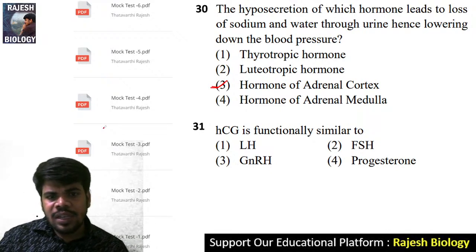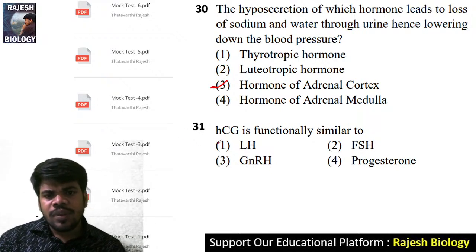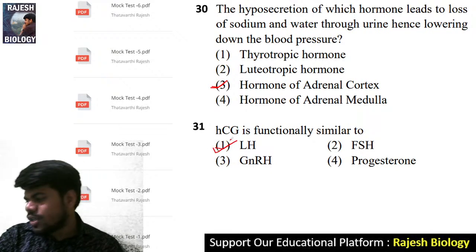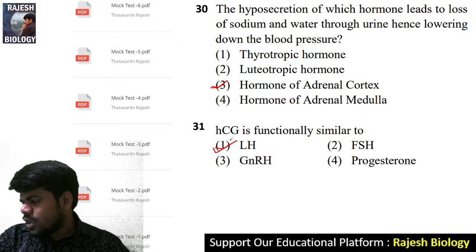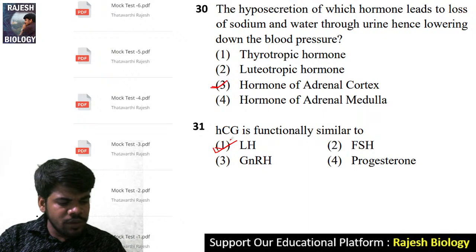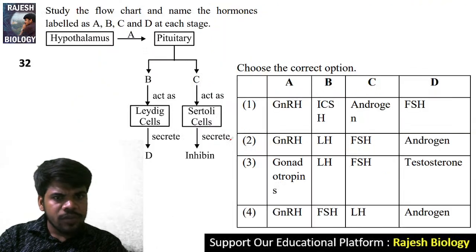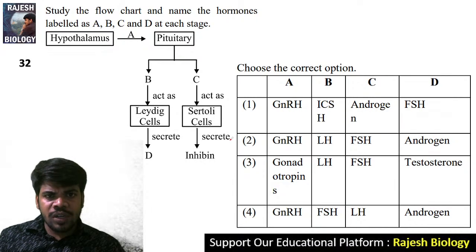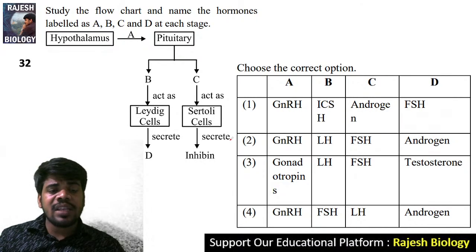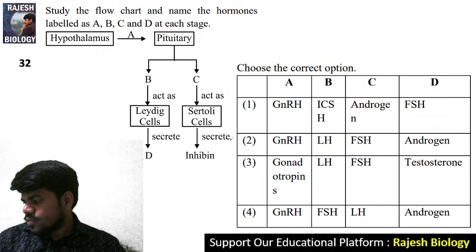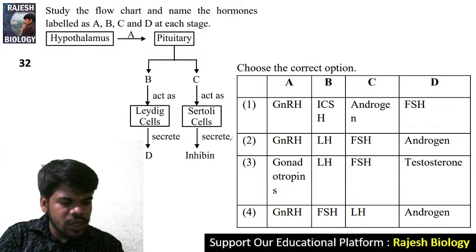Great question. HCG is functionally similar to the LH only. So the same questions are there, but with the question numbers I kept here. Okay, I also forget how it is. Now come to question number 32. Study the flowchart and name the hormones labeled as A, B, C and D. Yes, 31, 32.